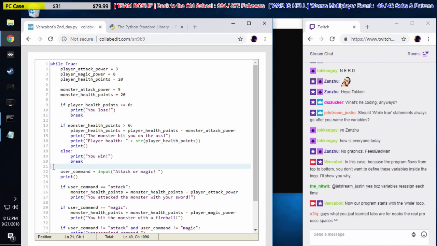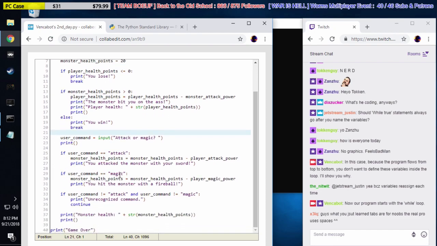So if we're here at line 21, we know that the monster and player are still alive, because we made it this far. We know we haven't broken yet. We ask the player, do you want to attack? If they want to attack, we do this. If they want to use magic, we do that. You guys know the deal. Then we print out the monster's health. Then we go back to the top.